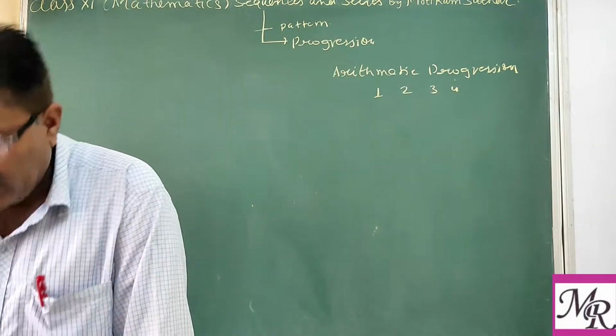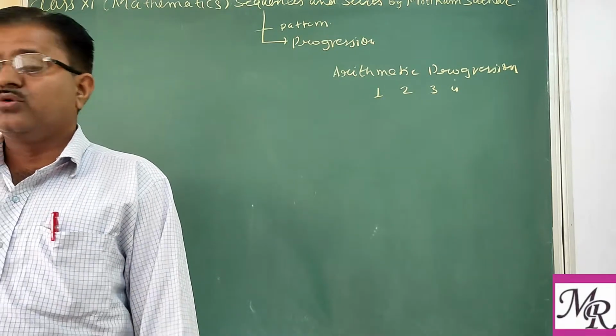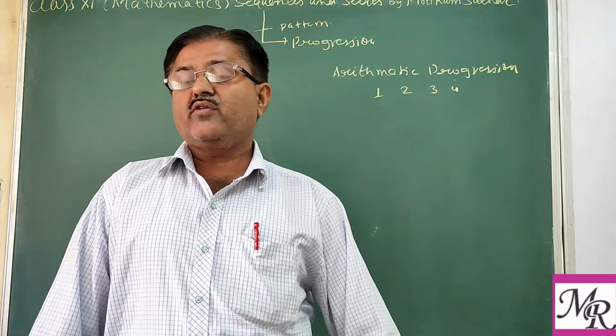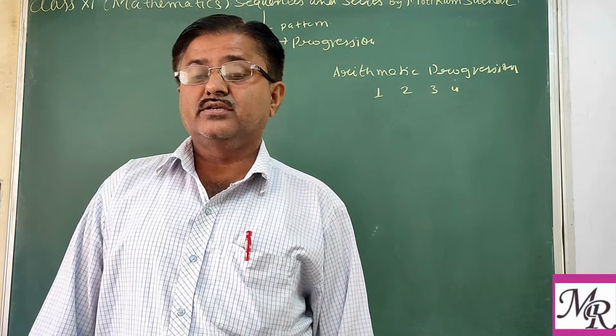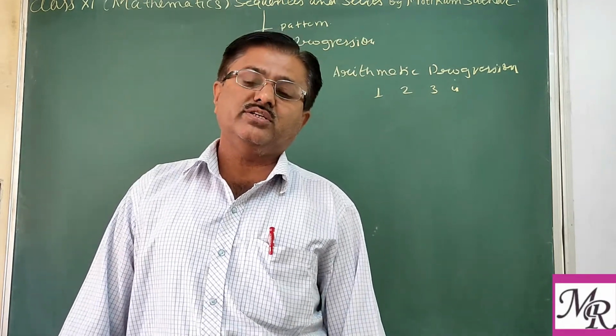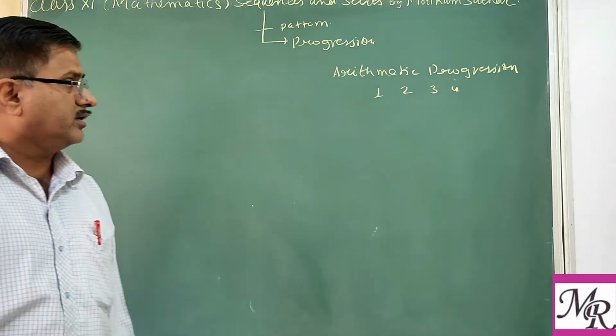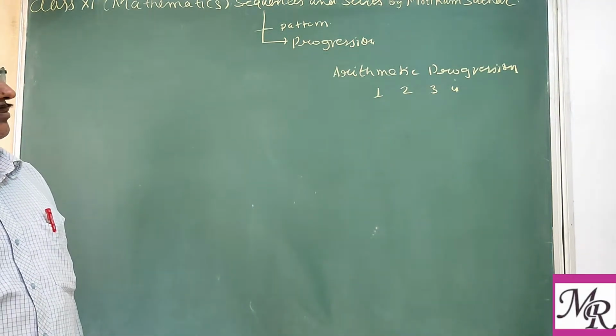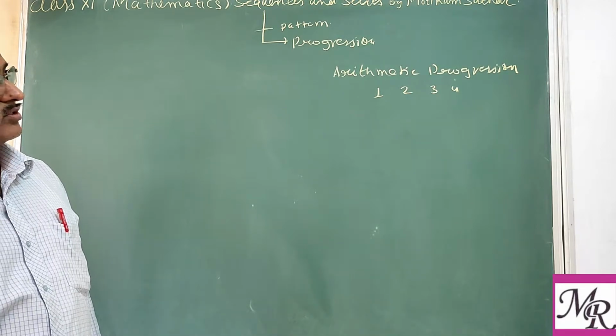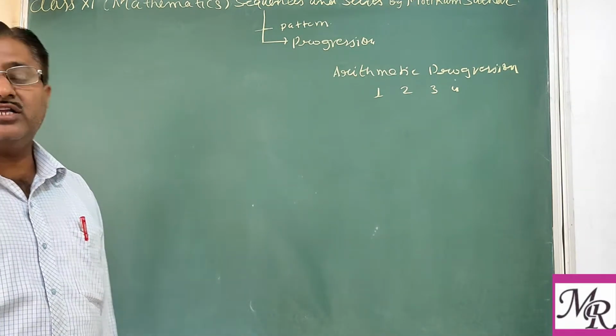Clear? So in this chapter also we review what we learned in 10th class regarding arithmetic progressions. We also extend it in this unit, and we see arithmetic mean.